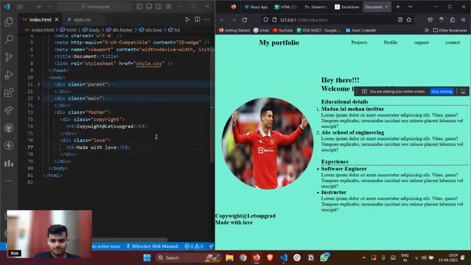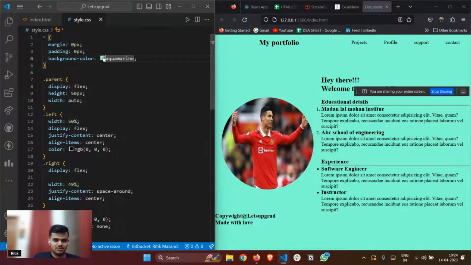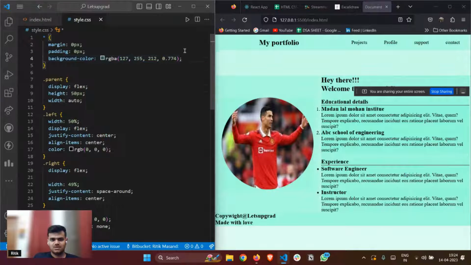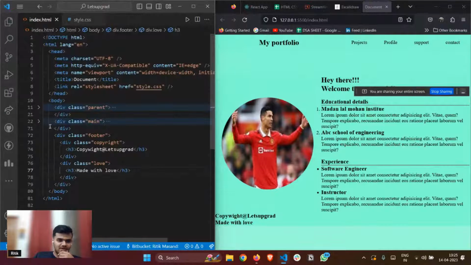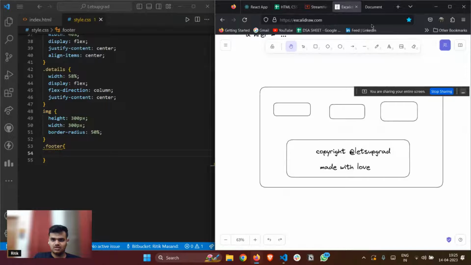So I'll quickly do one thing. Let me just change this color. Let's impute some white, some transparency with it. Let's see. And now what I'll do is I have this footer section. I'll quickly take the reference, dot footer, right? And I want it like this, like one below each other.